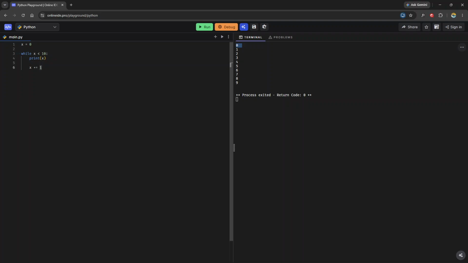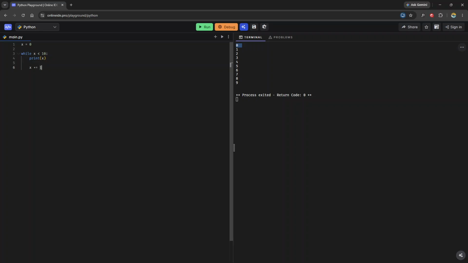Now x is the value 1. Is 1 less than 10? Yes. So we go inside the body of the while loop and we print 1. And then we increment x by 1, so now x becomes 2. We check again, is 2 less than 10? It is, so we print 2. And then we increment x by 1, so now x becomes 3.